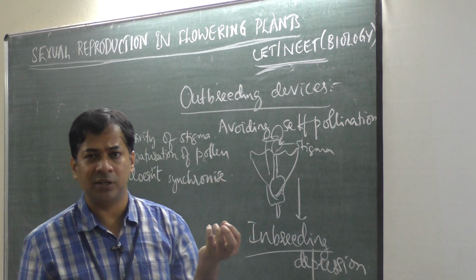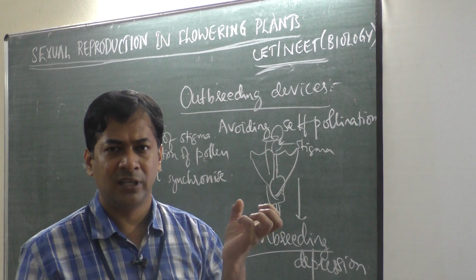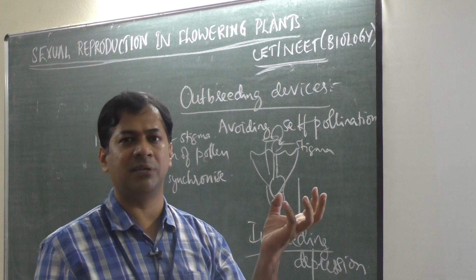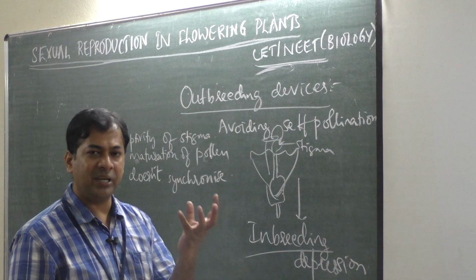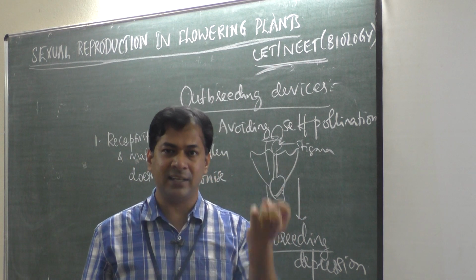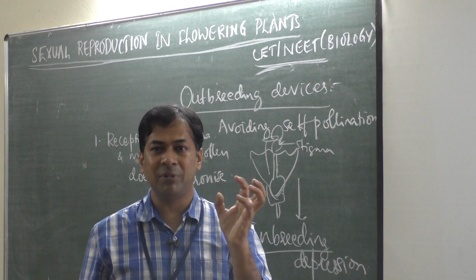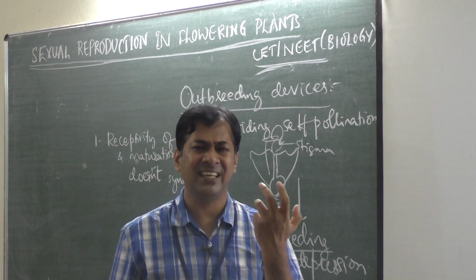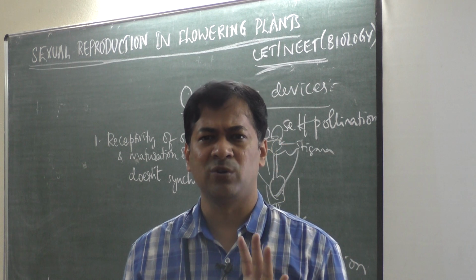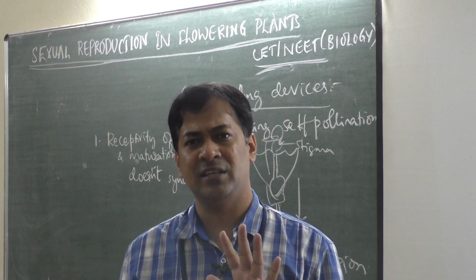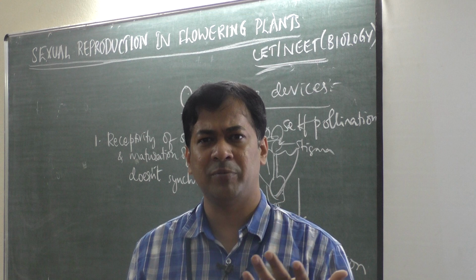For producing the pollen tube, the stigma should produce some food, which is required for germination of pollen grains. So when the stigma becomes mature, only then can it receive pollen grain. A young stigma cannot receive. It is like saying simply, suppose a boy is 5 years old and a girl is 25 years old. Do you think offspring will be produced if they marry?